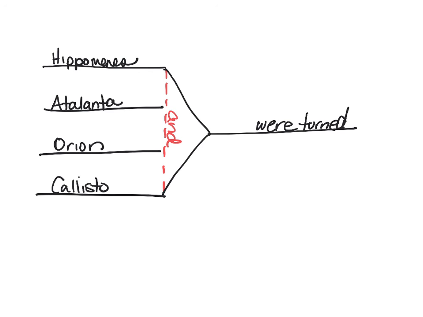Please, for the love of all that is sacred, how do you separate the subject side from the verb side? A great big line that divides them. Don't forget that. Into stars, is that describing the subjects or is that describing the turning? Yeah, it describes the turning. It's a prepositional phrase. Into stars.